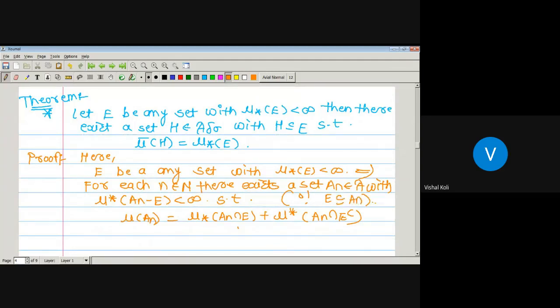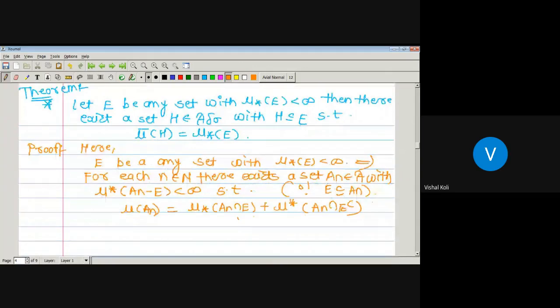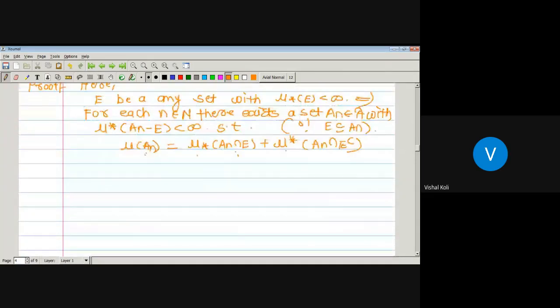Okay, so as E is a subset of An with this property, that is measure of An equals outer measure of An intersection E plus outer measure of An intersection E complement. Okay, so it is nothing but measure of An equal to outer measure of An intersection E, but E is a subset of An. Then what is outer measure of A intersection E?